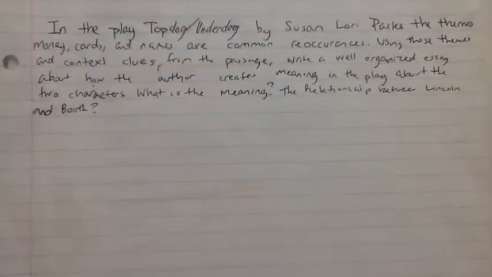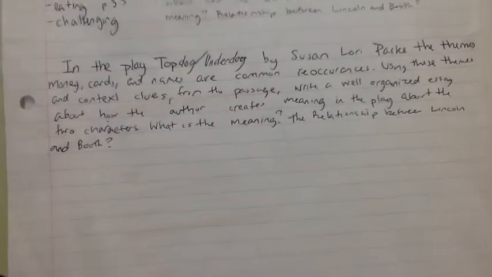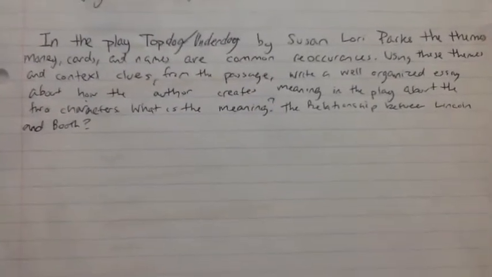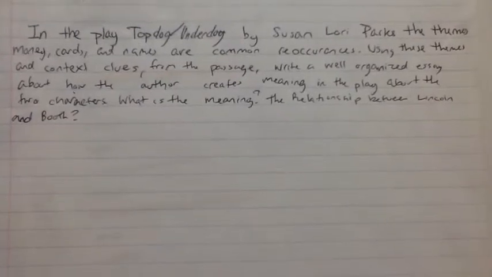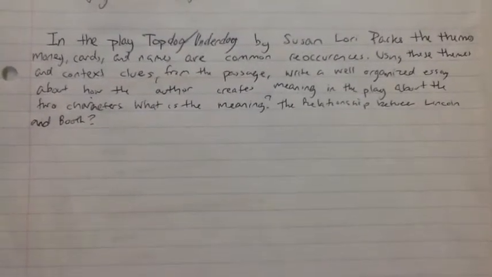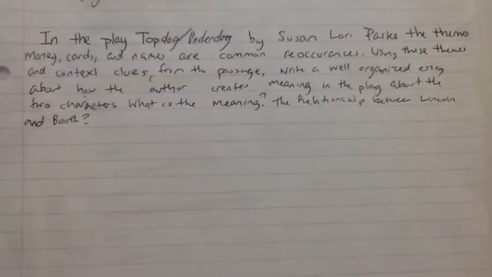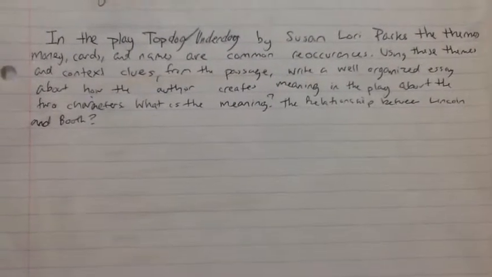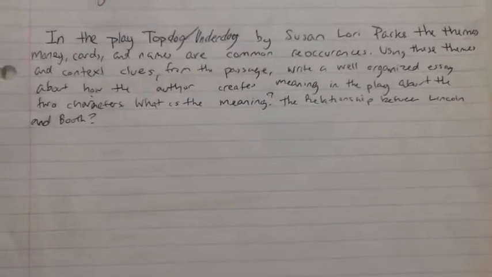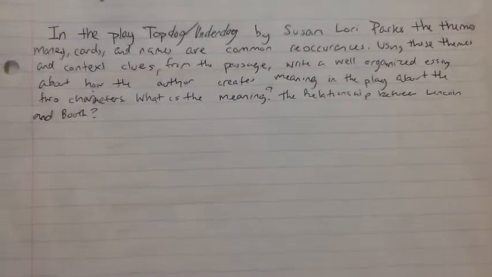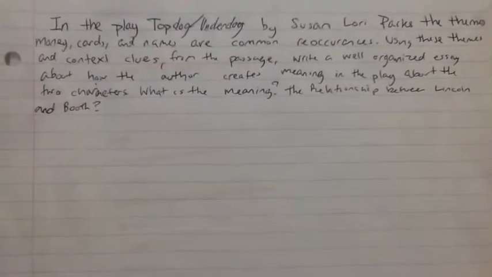Well, now that we've done that, why don't I actually tell you how to write about this passage? I'll explain a few steps. To get started on how to read and explicate the passage, make sure to read the question. In the play Top Dog Underdog by Susan Laurie Parks, the themes money, cards, and names are common reoccurrences. Using these themes and context clues from the passage, write a well-organized essay about how the author creates meaning in the play about the two characters. What is the meaning? The relationship between Lincoln and Booth?